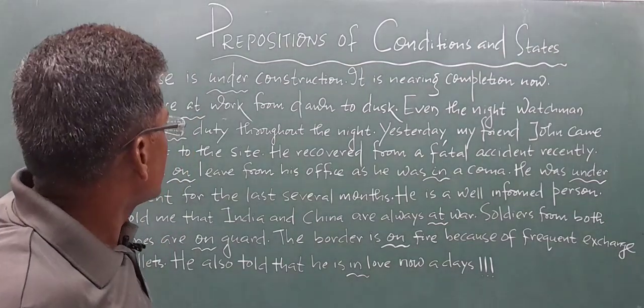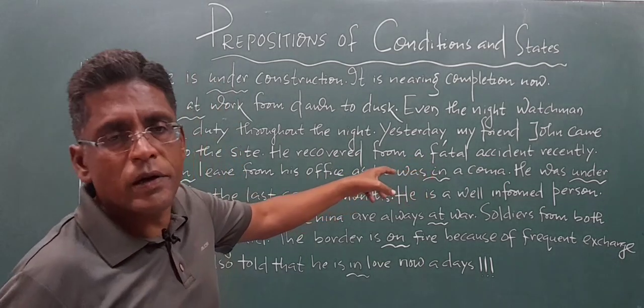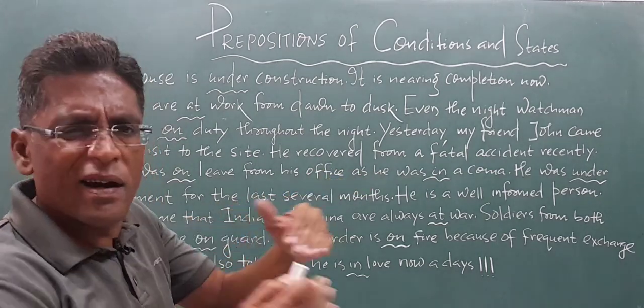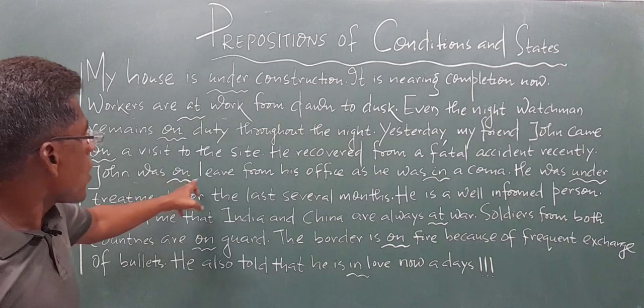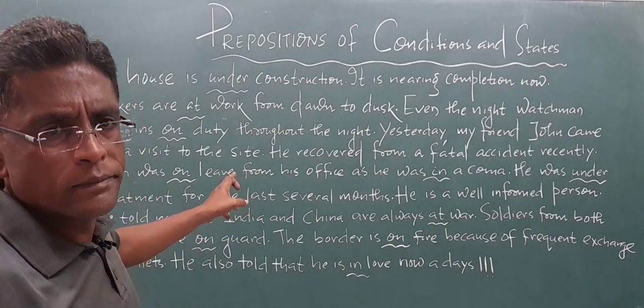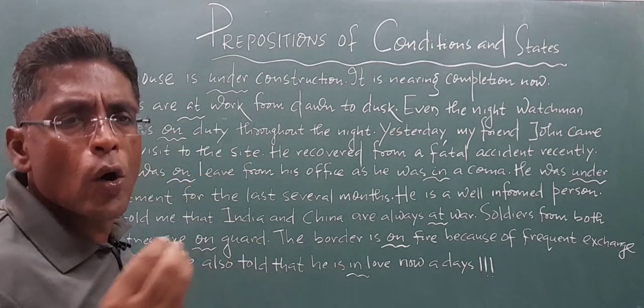Okay. Well, he recovered from a fatal accident recently. This is the paragraph. John recovered from a deadly accident recently. John was on leave. Look at John छुट्टी पे था. Okay, for example, you say, well, the teacher is on leave.